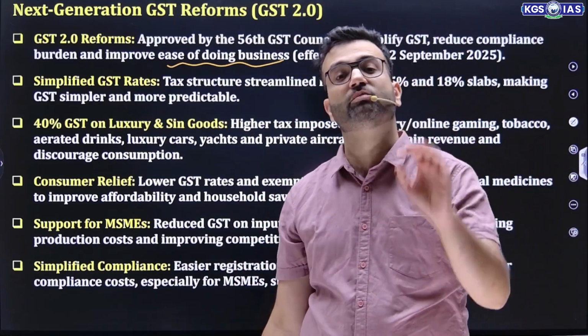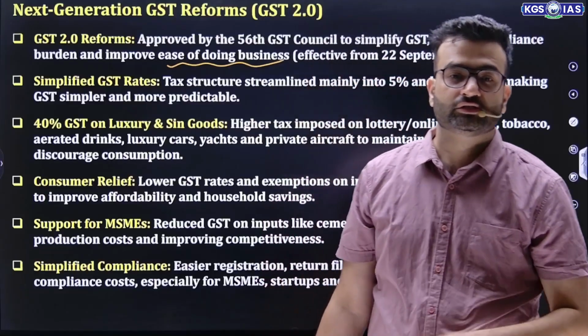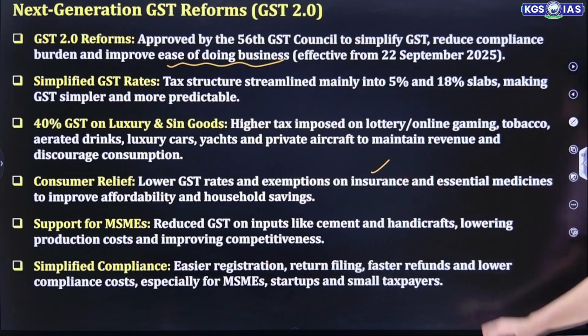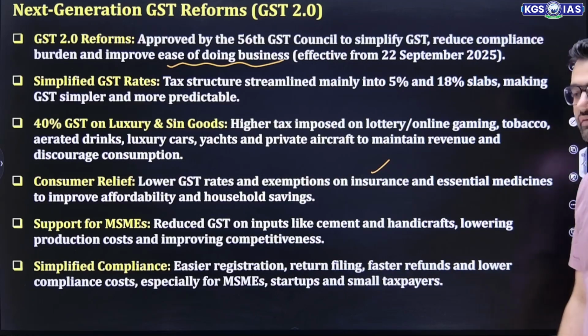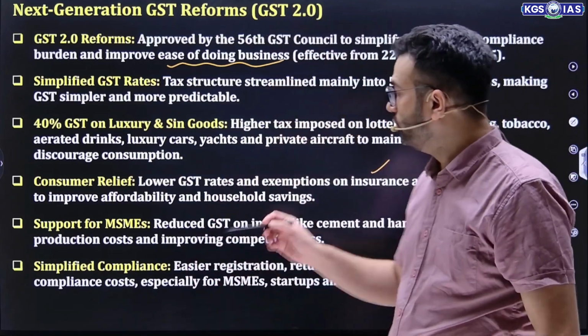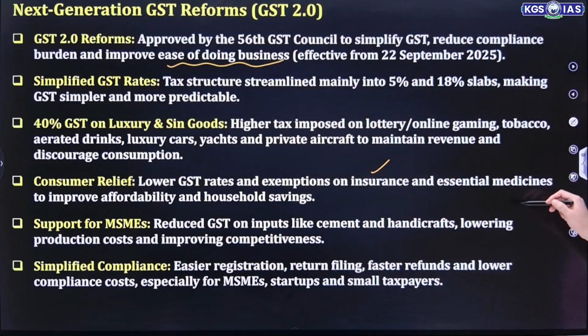Then a very important point, the GST Council also understands this fact that we need to reduce the GST or exempt the GST on most essential categories. So as a result of that, lower GST rates and exemptions on insurance. Government had a target of insurance for all by 2047. So lower GST rates and exemption on insurance and essential medicines to improve affordability and household saving.